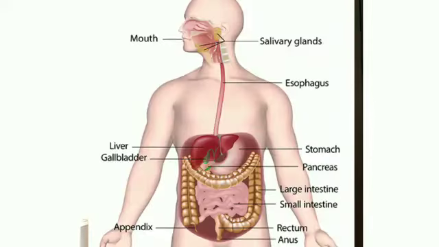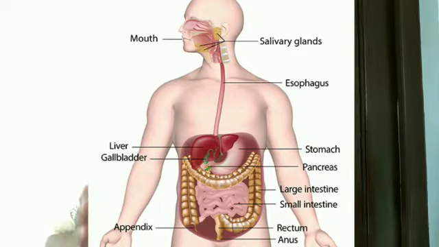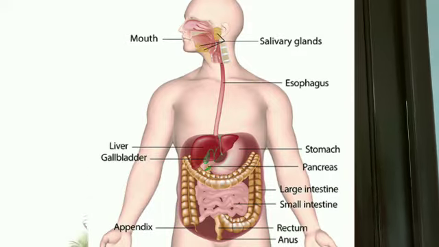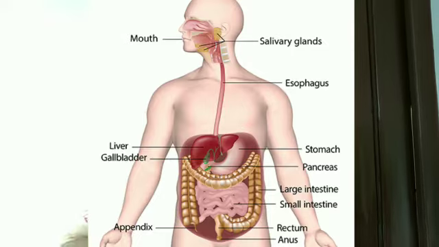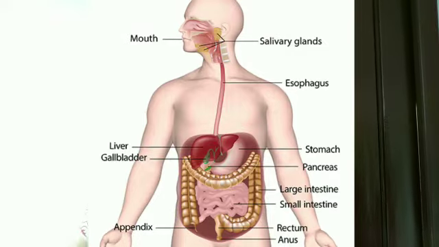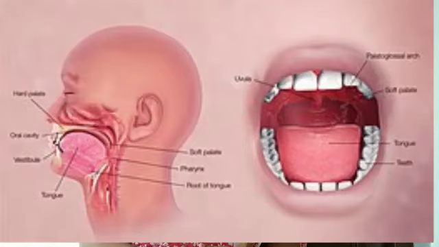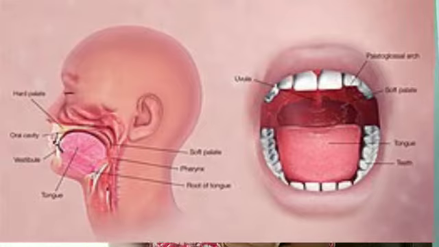The human digestive system consists of the buccal cavity, esophagus, stomach, small intestine, large intestine, rectum and anus. It consists of the alimentary canal and associated secretory glands. The alimentary canal starts with the mouth and ends at the large intestine.